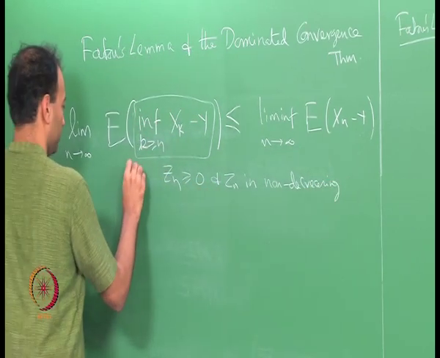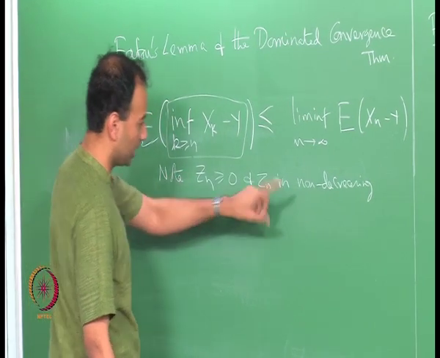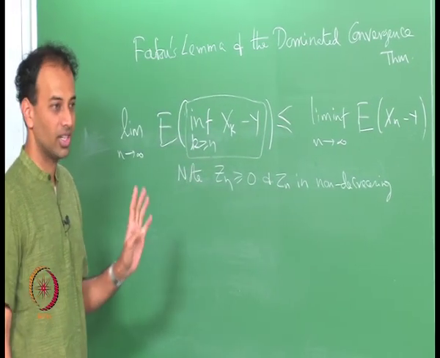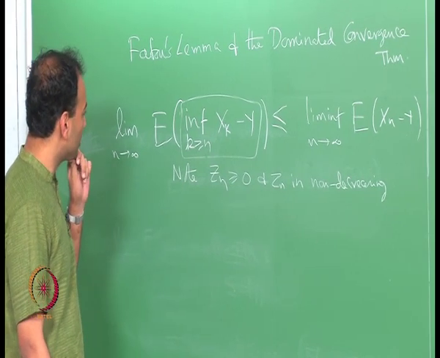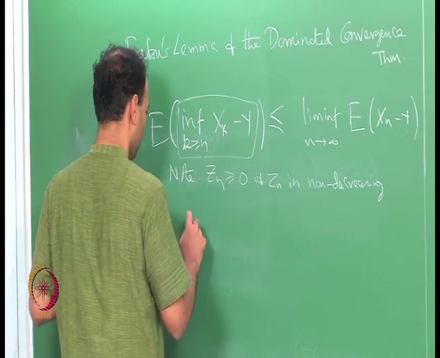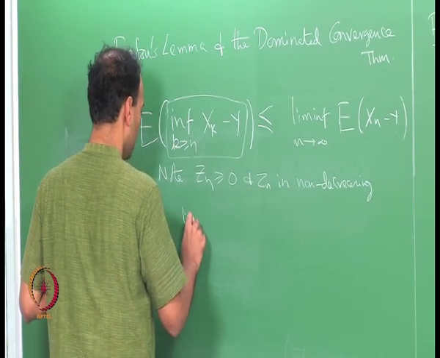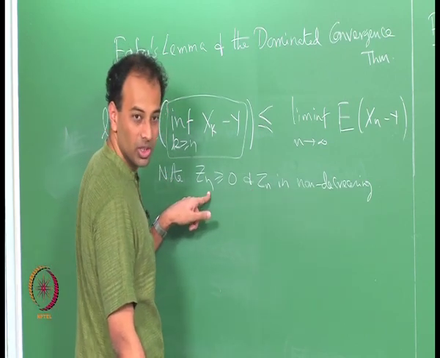So note, this guy is Z n, and note Z n is non-negative and non-decreasing, right. So that much is a very easy argument. Now, Z n is a non-decreasing, non-negative sequence of random variables.